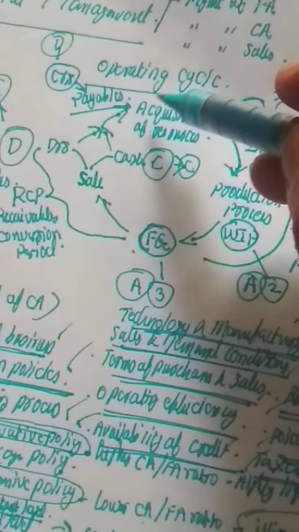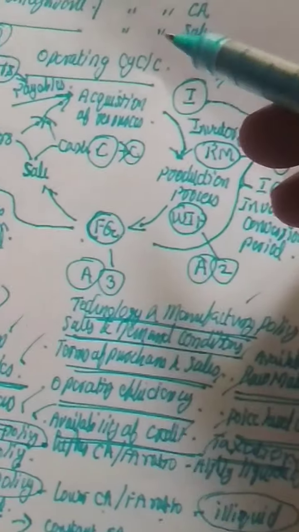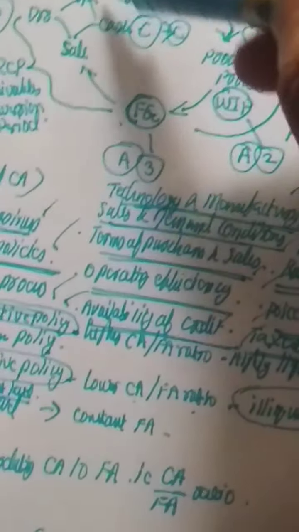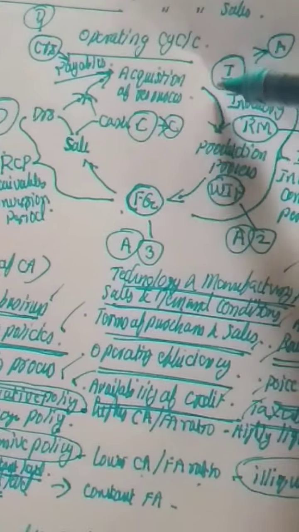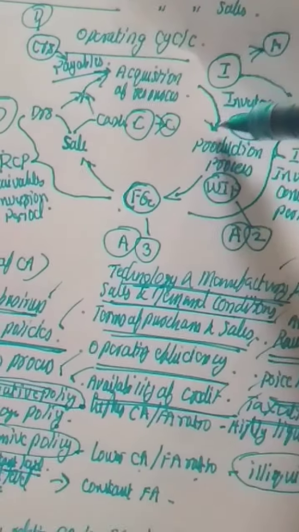First of all, for production, we may assume it is a manufacturing company. For production, we may acquire raw materials, isn't it? So the acquisition of resources is very important. Now we will acquire inventory. How do we acquire inventory?